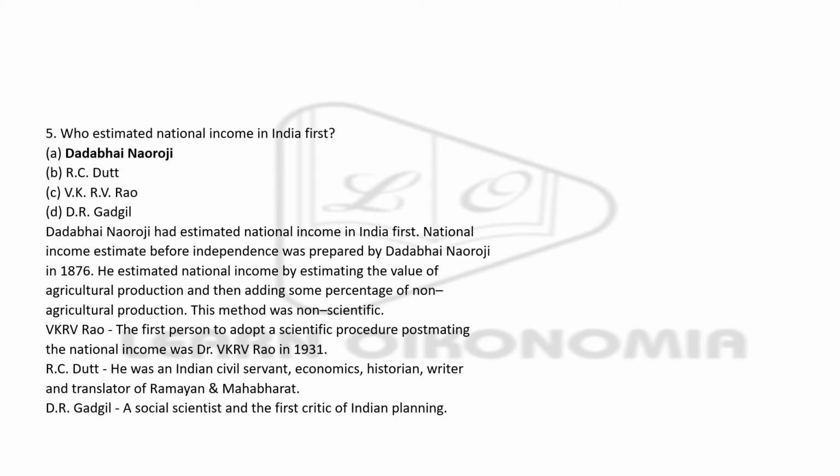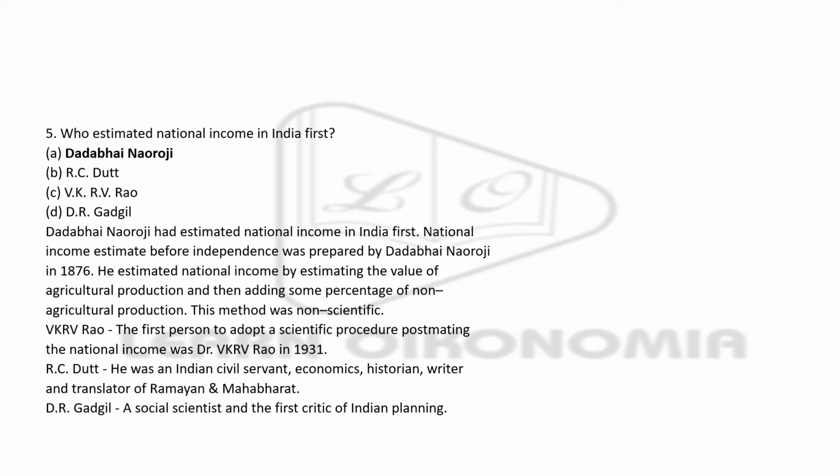What he did was estimate the national income by considering the value of agricultural production. Then he added some non-agricultural production as well, and from this method itself we could understand that this method was not scientific. But still, when it is asked about the person who calculated the national income of India for the first time, we have to say that it is Dadabhai Naoroji.